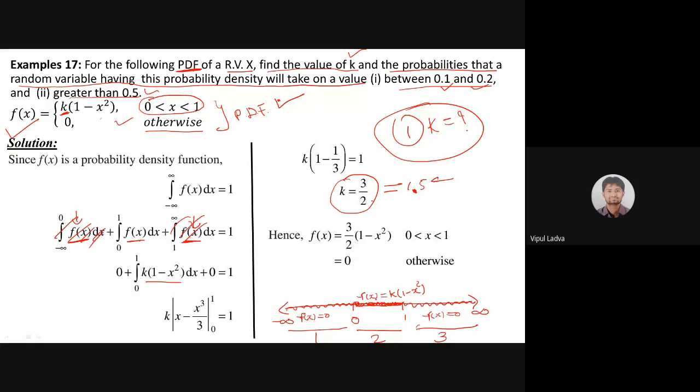Once we are having a value of k, then I will replace that value of k in the function.